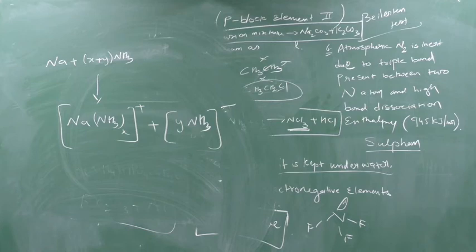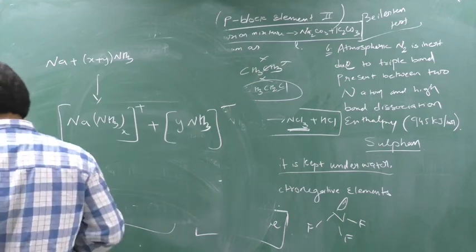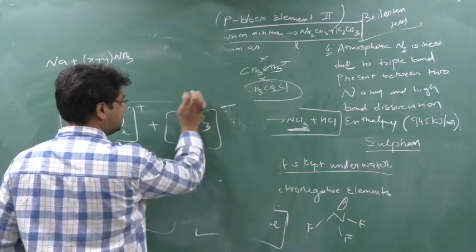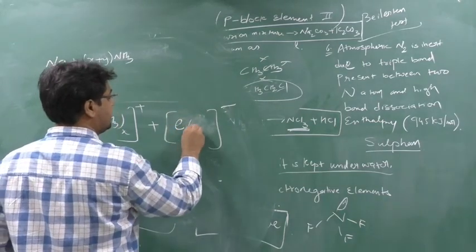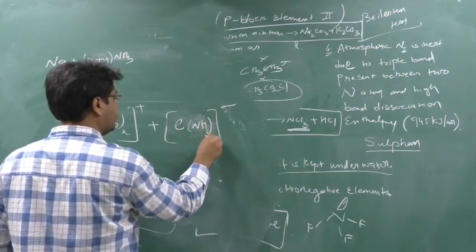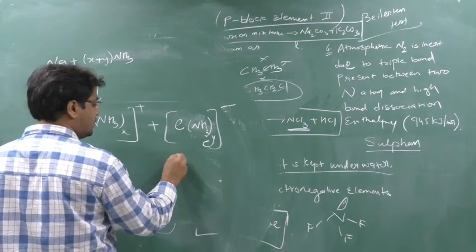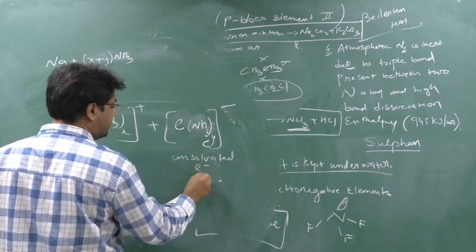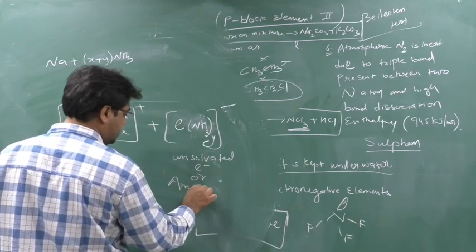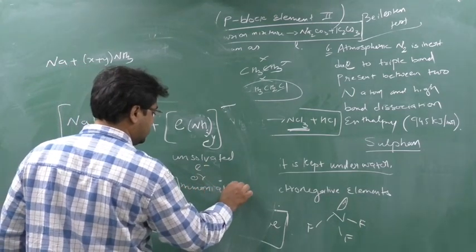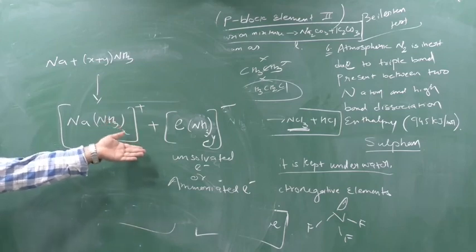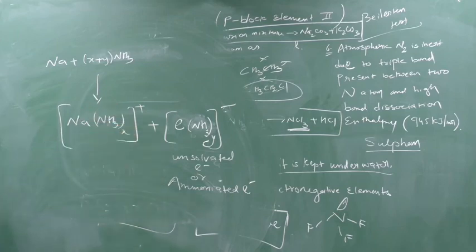We can see here there is one electron, or you can write it in this way also: e(NH3)y minus. This is known as a solvated electron, or you can say ammoniated electron. So this is the reason for the color, and due to this electron they are good conductors of electricity.